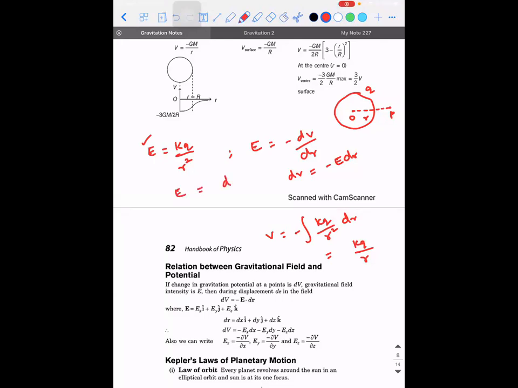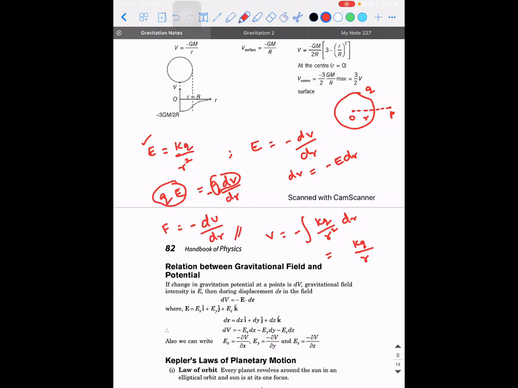I ignore the minus sign, E is equal to dV by dr. If I multiply with Q on both sides, what is Q into E going to give us? Force. And we know there is a minus sign, and Q into dV is dU, that is potential energy, which is the work done. So minus dU divided by dr.